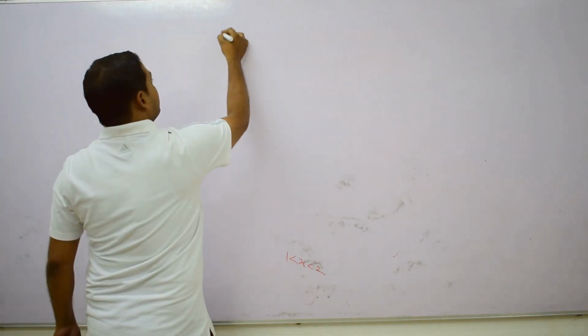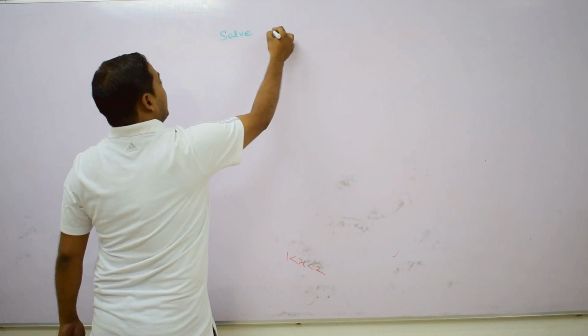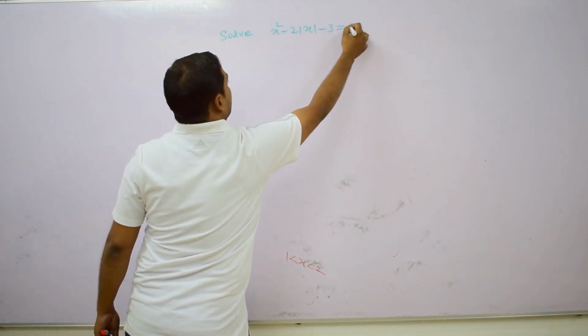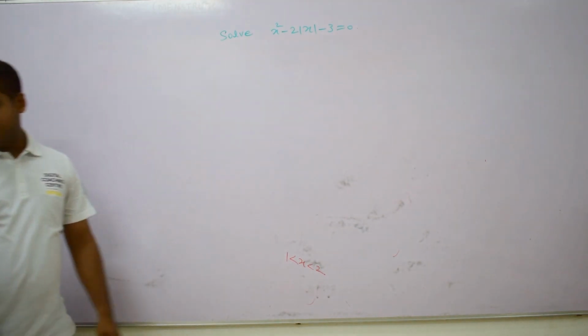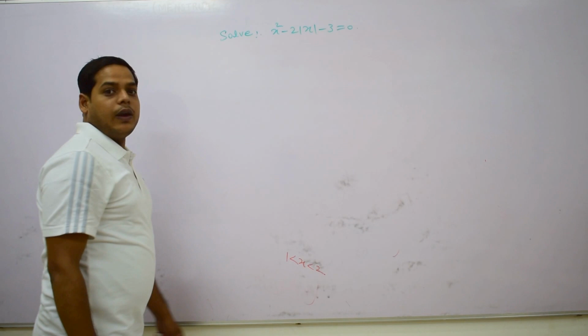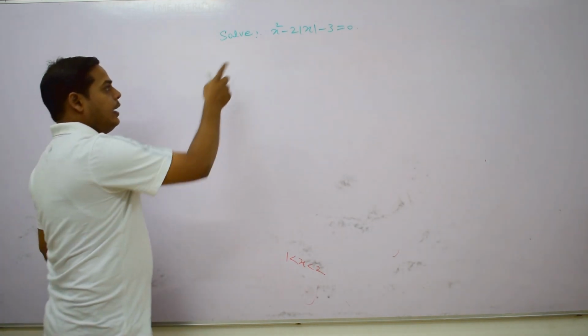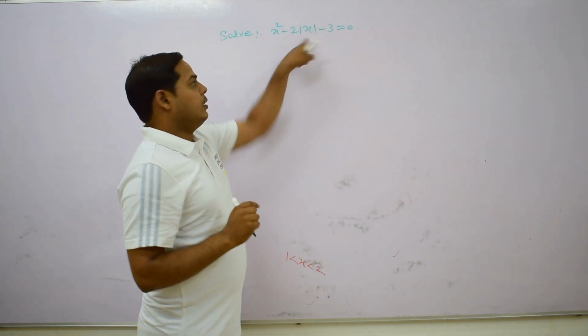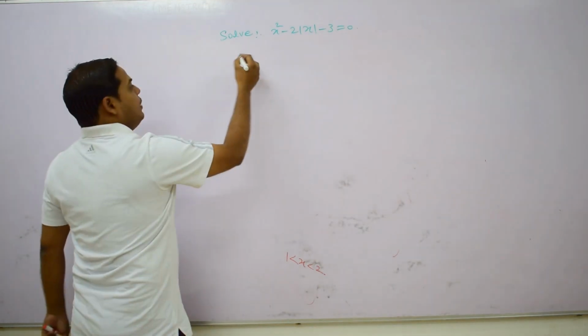So we discuss another question. Solve x² − 2|x| − 3 = 0. Then this is valid for which value of x? It is valid for which value of x? Here, whenever x is inside this modulus, we take two cases.